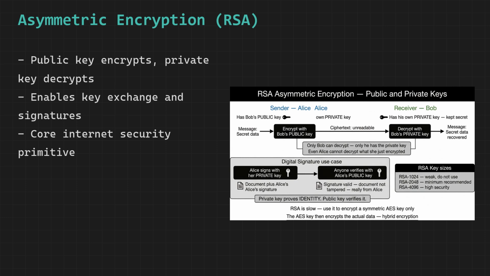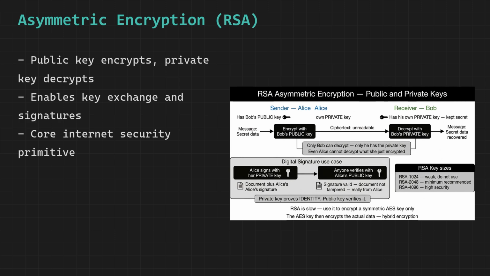If Elise wants to prove that a message genuinely came from her and was not tampered with, she creates a hash of the message and encrypts that hash with her private key. This encrypted hash is a digital signature. Anyone can decrypt the signature using Elise's public key and compare the result to their own hash of the message. If they match, the message is authentic and unmodified. If they do not match, either the message was altered or the signature is fake.